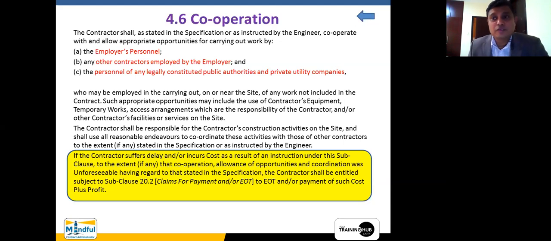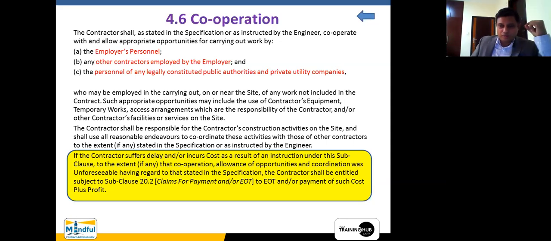Now, for example, if there is a particular power line which goes through the site, which gives power to another site, whenever there is a breakdown, they should have the authority to come and see. But what is the problem in this particular clause? It says if the contractor suffers delay and incurs cost as a result of an instruction under this subclause, to the extent, if any, that cooperation, allowance of opportunities and coordination was unforeseeable. This is a very important term.